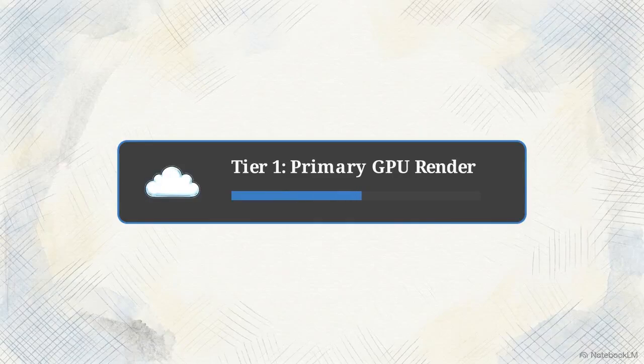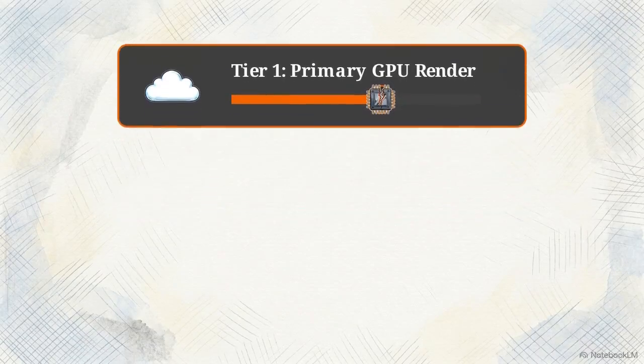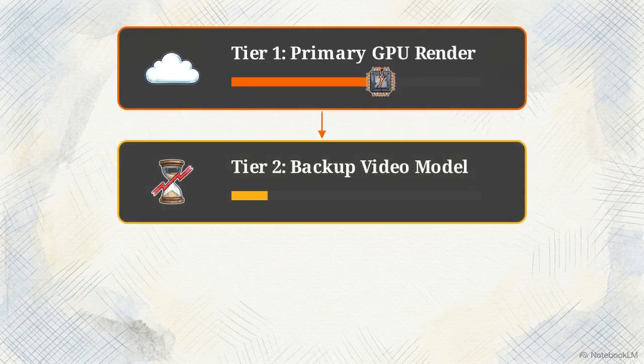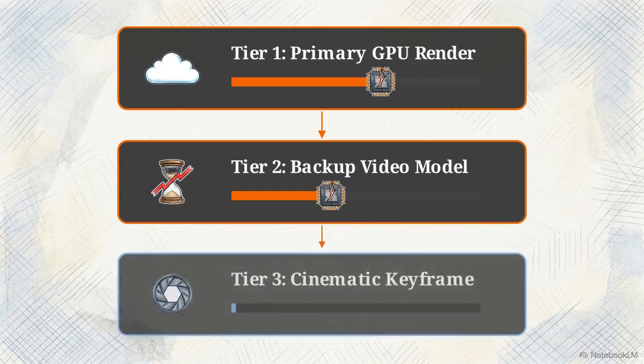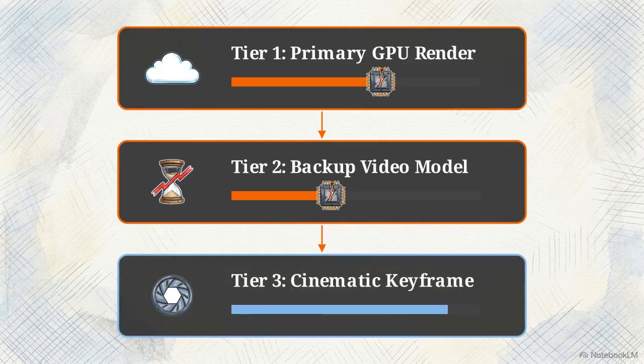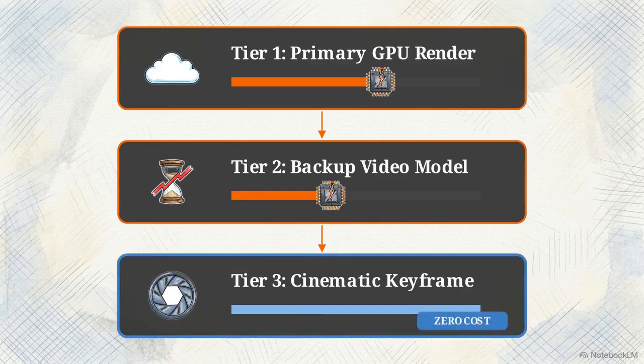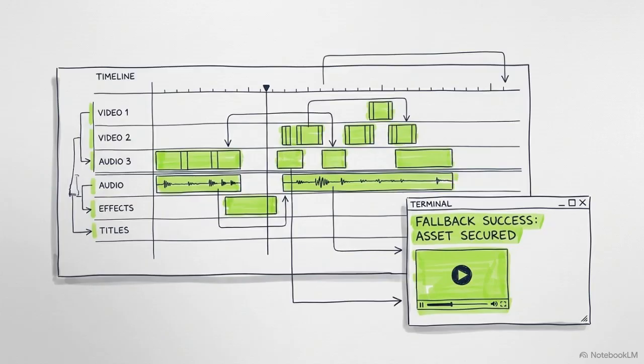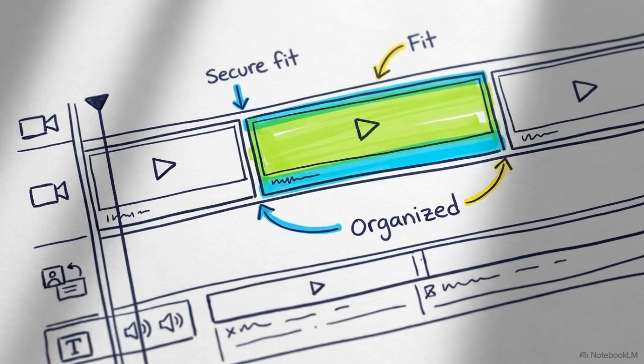If you run out of compute quota halfway through rendering a scene, the job simply dies. Instead of a hard crash, our script intercepts the error and triggers an automated cascade, pivoting the prompt to a backup video model. If every video API is exhausted, the system drops to a third tier, rendering a cinematic keyframe image at zero cost. This multi-layered safety net guarantees the production pipeline keeps moving forward, securing a usable visual asset for the timeline no matter what happens on the server side.